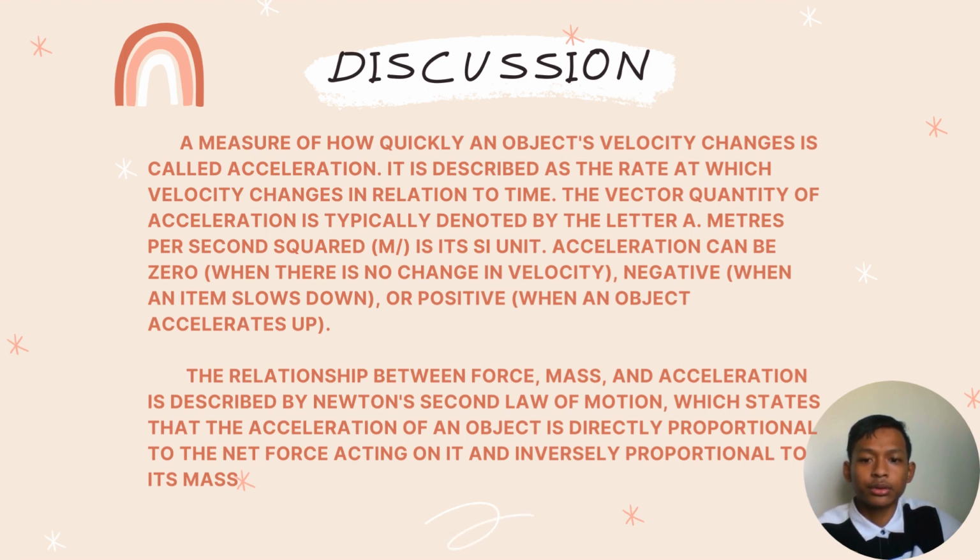Acceleration can be zero when there is no change in velocity, negative when an object slows down, or positive when an object accelerates up. The relationship between force, mass, and acceleration is described by Newton's second law of motion, which states that the acceleration of an object is directly proportional to the net force acting on it and is inversely proportional to its mass.